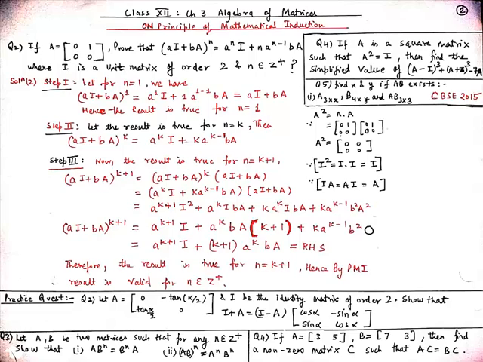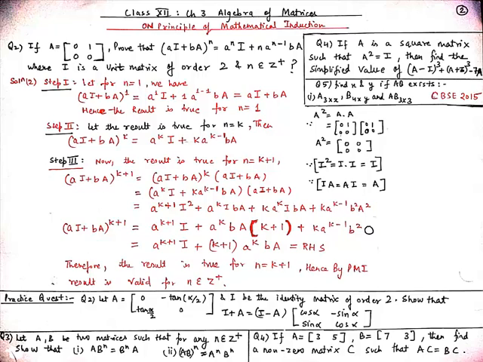Today we will do the next question on the principle of mathematical induction in algebra of matrices. Our question for today is: if A is equal to [0, 1; 0, 0], then prove that (aI + bA)^n = a^n I + n a^(n-1) bA, where I is a unit matrix of order 2 and n belongs to positive integers. As per our algorithm, we will first check for n equal to 1.